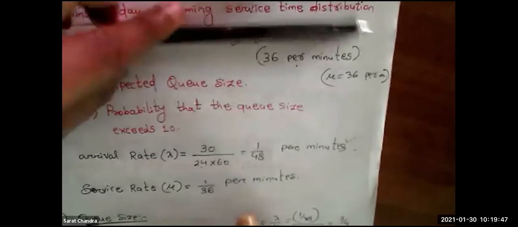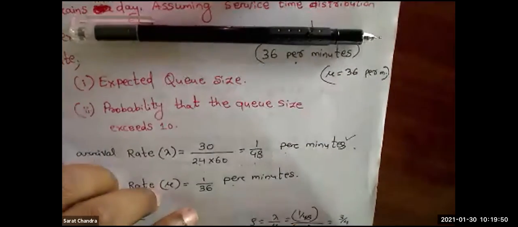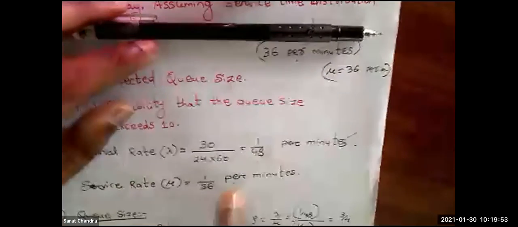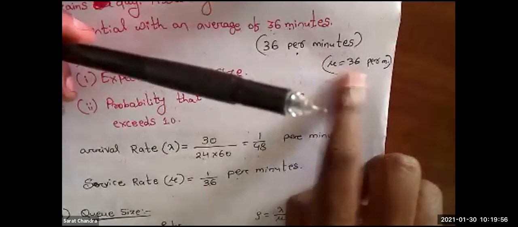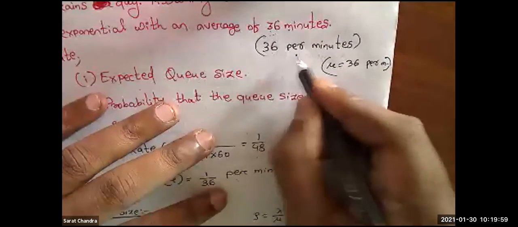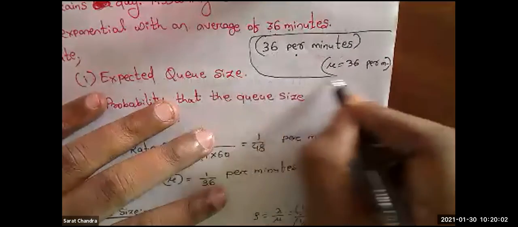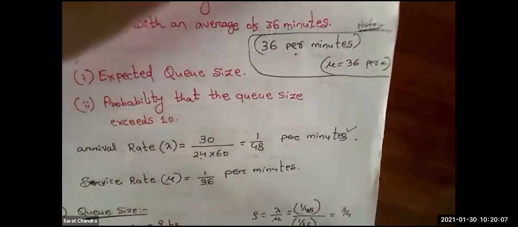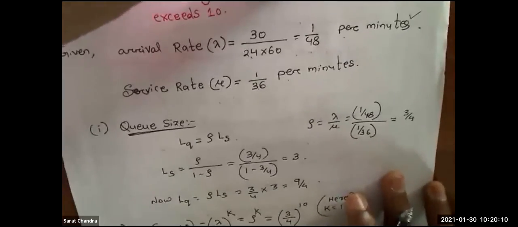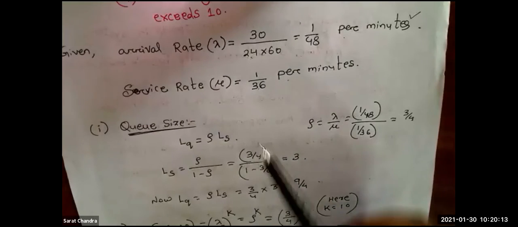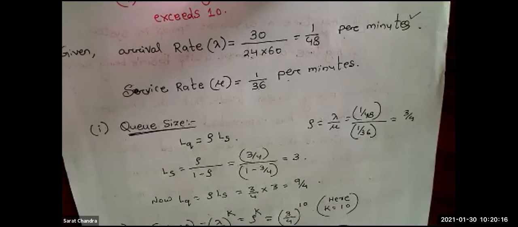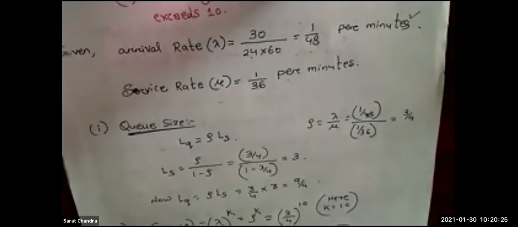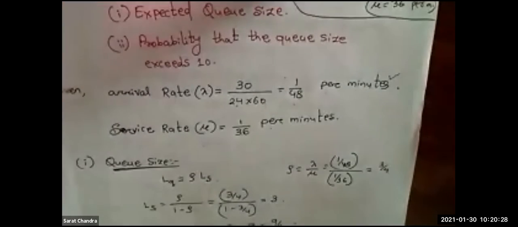If in the question instead of this one they write 36 per minute, if this per word is there, then no need to convert it, directly you take the value and write the answer. Clear? These two things you keep in your mind. Because if you cannot write this lambda value and mu value correctly, your complete problem will be wrong. The solution of the complete problem depends upon whether you have written the lambda value and mu value correctly or not. Clear? Okay.